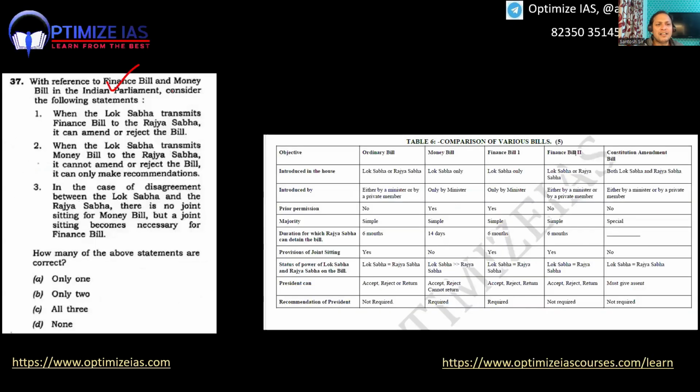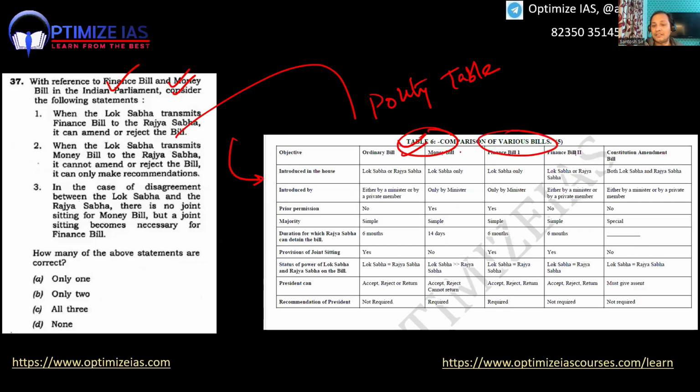Finance bill and money bill. Guys, ours is the only notes, Optima notes, where we give polity tables for quick revision. In our polity tables last year, I had given Table 6, comparison of various bills. You can see money bill, finance bill. You can see it directly from our table. Every year I am giving some tables for your quick revision. So this was also a very easy, direct PYQ, already asked by UPSC.